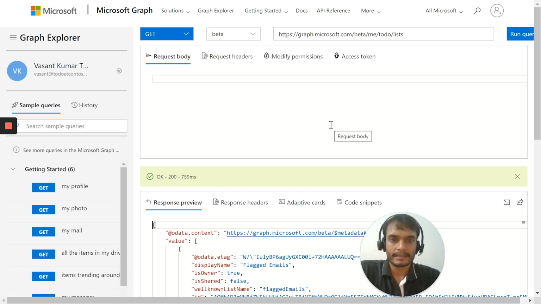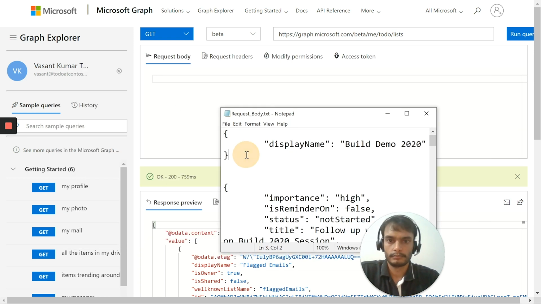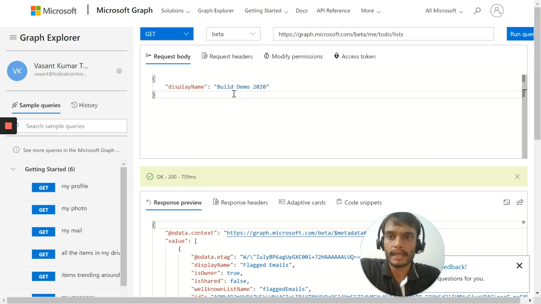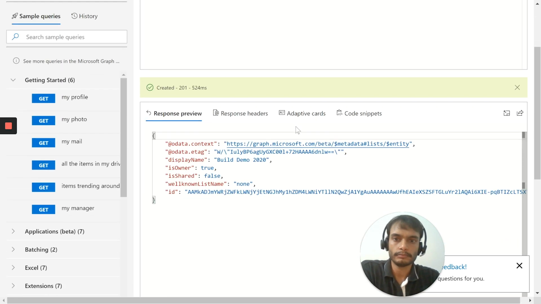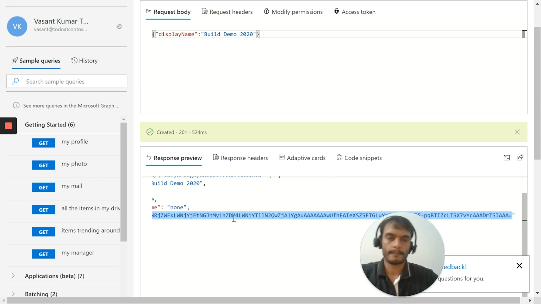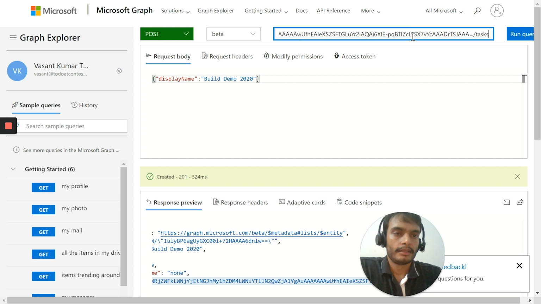Let's create a new task list for this user. You can create a new task list by making a post request on the same endpoint. The list is created. Let's create a new task in this task list. You can create a new task by using the task endpoint.